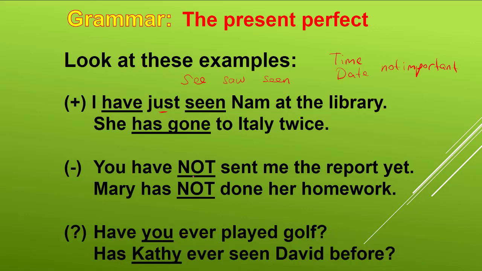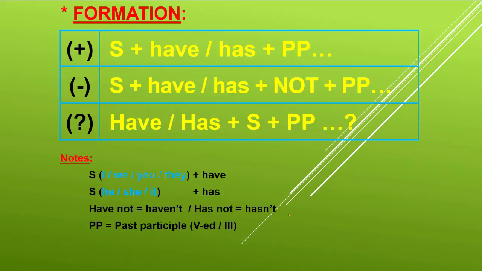Negative: you haven't sent me the report yet. Mary hasn't done her homework. Question: have you ever played golf? Or has Katie ever seen David before? These are questions. We'll learn in detail. Now let's look at the formation first of all. Formation: positive, negative, and question form of the sentences.